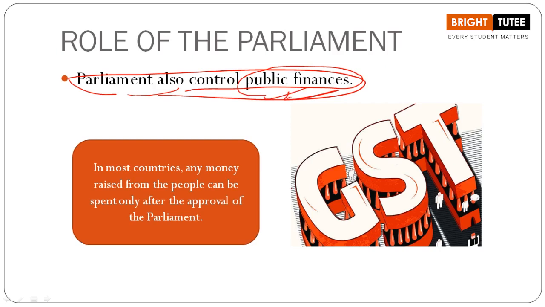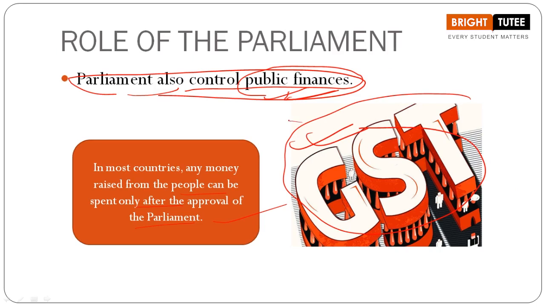Now, in most countries, any money that is raised from the people can be spent only after the approval of the parliament. In our country, like I told you, tax is collected from the people. If you know this term, GST, as you can see in the image that I've provided here, that is goods and services tax, right? So GST has been applied in our country, and also the taxes that are collected from the people.